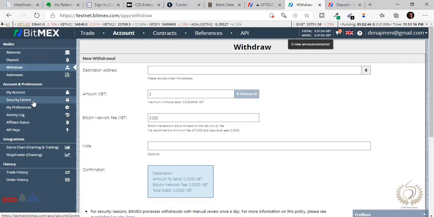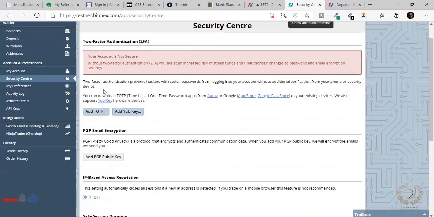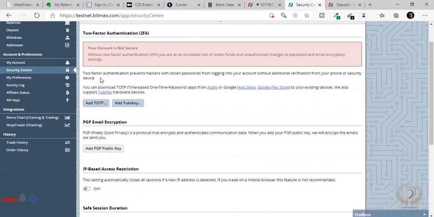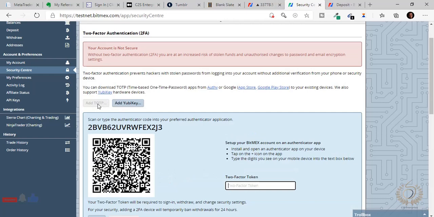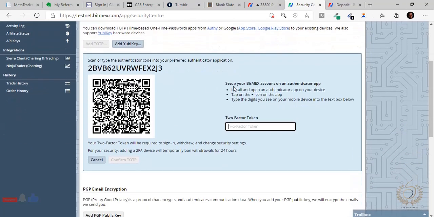Now another thing I want you to do, guys, is two-factor authentication. Yes, go and enable two-factor authentication. Anywhere you're managing your money online, please enable it. Very, very important. It adds an extra layer of security. So go to the security center on this page, add the time-based OTP. You can see TOTP, and with your authenticator app, you scan this code and then enter the code, and that's it.